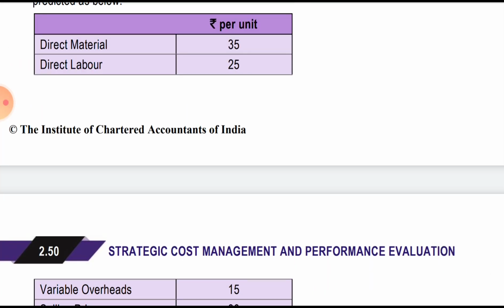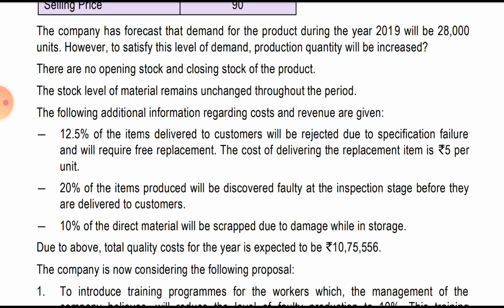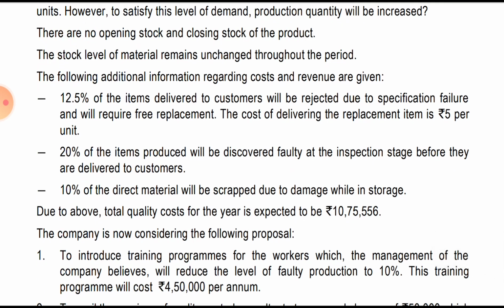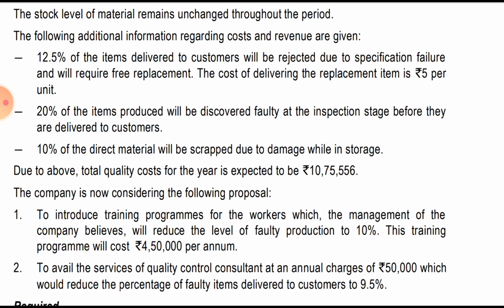The cost which we will incur is this also: material cost 35, direct labor 25, variable 15, plus a replacement cost of 5. So you don't just multiply the quantity directly with this 5. We have to add all this up and then multiply with the quantity. 20% of the items produced will be discovered faulty at the inspection stage before they are delivered to the customer. So this is internal failure. So 20% will be found faulty before they are delivered to the customer. Okay, this is the precondition. Then after installing prevention and appraisal cost, the question gives what the internal and external failure will be.